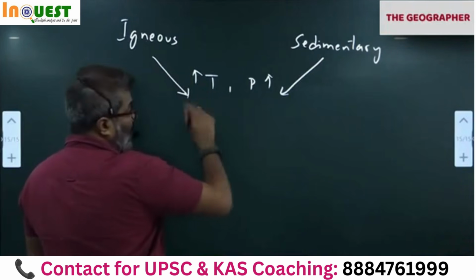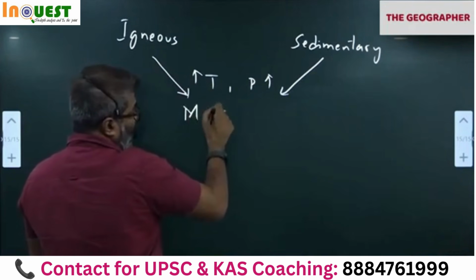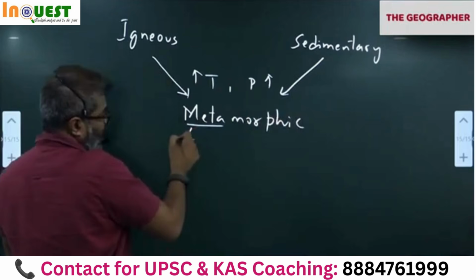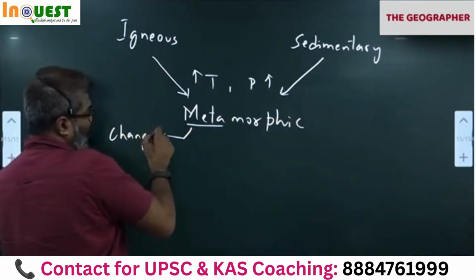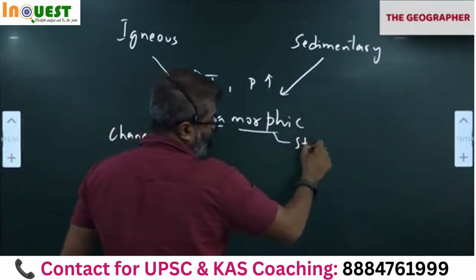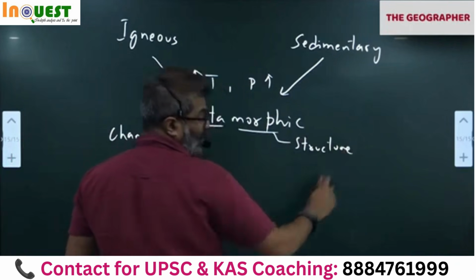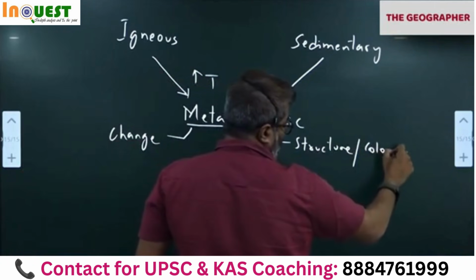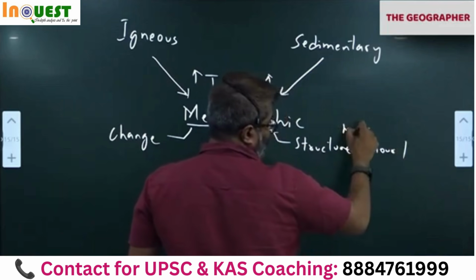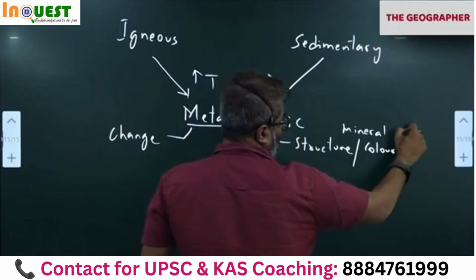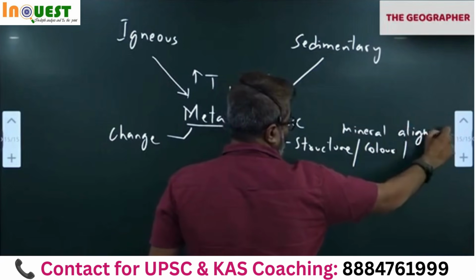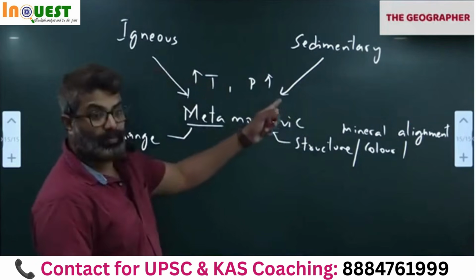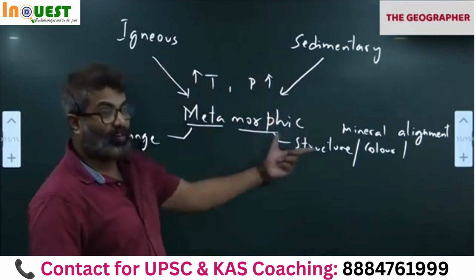heat and pressure. That rock is called as metamorphic. Meta means change, morph means structure, means the rock which has changed its structure, color, mineral alignment, all this will change in the rock under heat and pressure, is called as metamorphic.